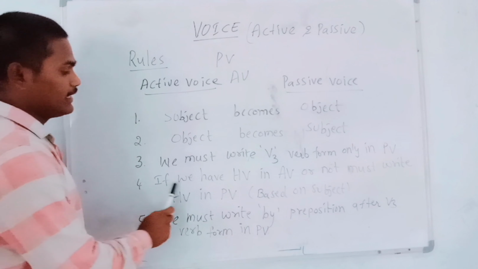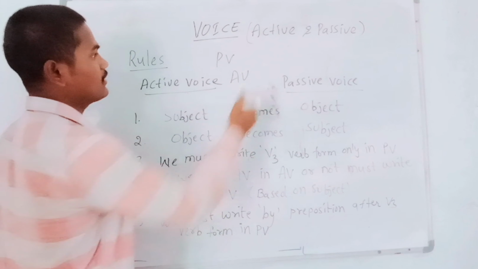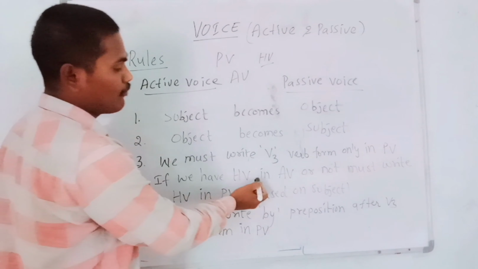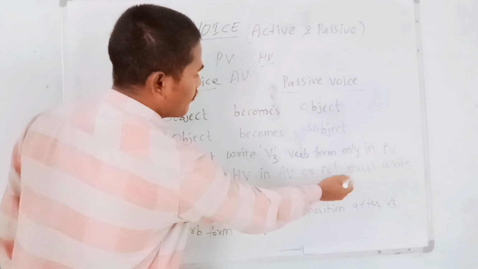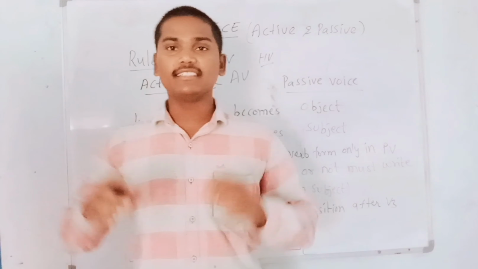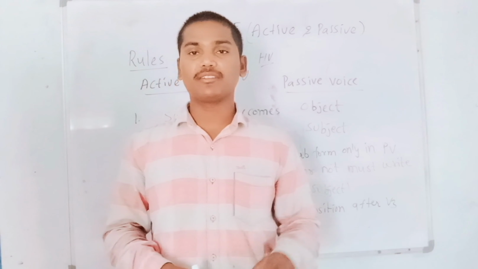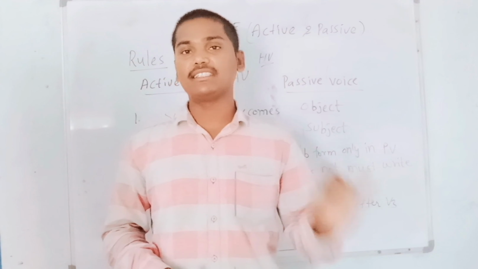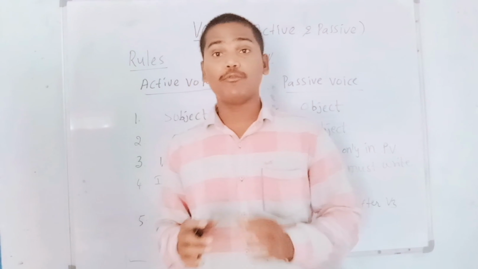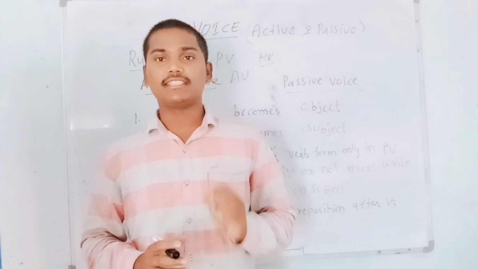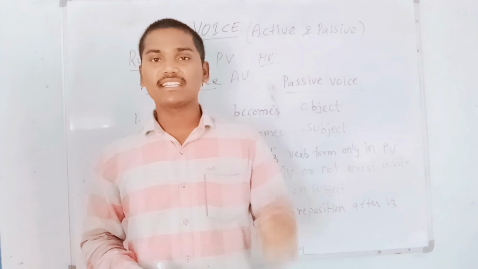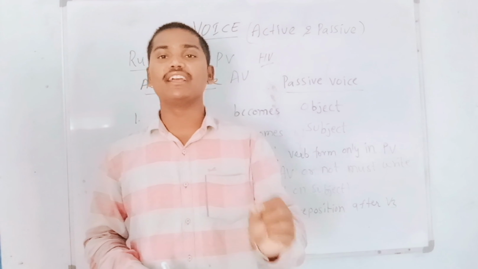Next, fourth rule. HV means helping verb. Whether we have a helping verb in active voice or not, we must write a helping verb in passive voice. In some tenses we don't have helping verbs, like simple present tense and simple past tense. Of course we know that very well. But what should we do in those situations? If we have a helping verb in active voice or not, we don't mind, but we must write a helping verb in passive voice based on the subject.